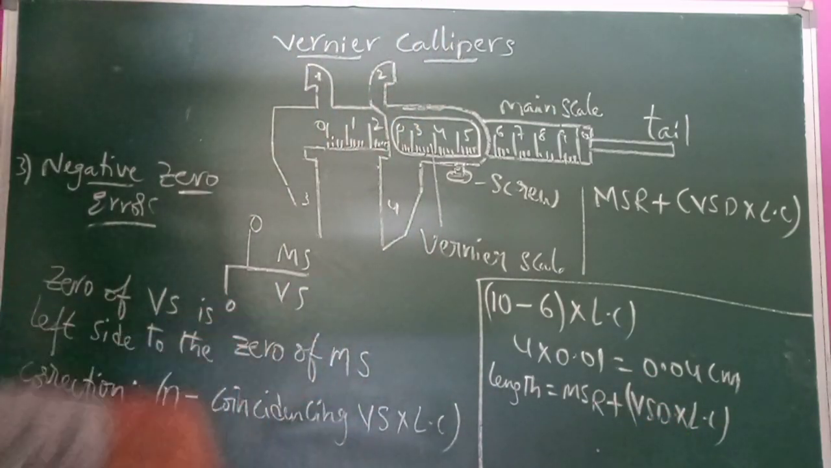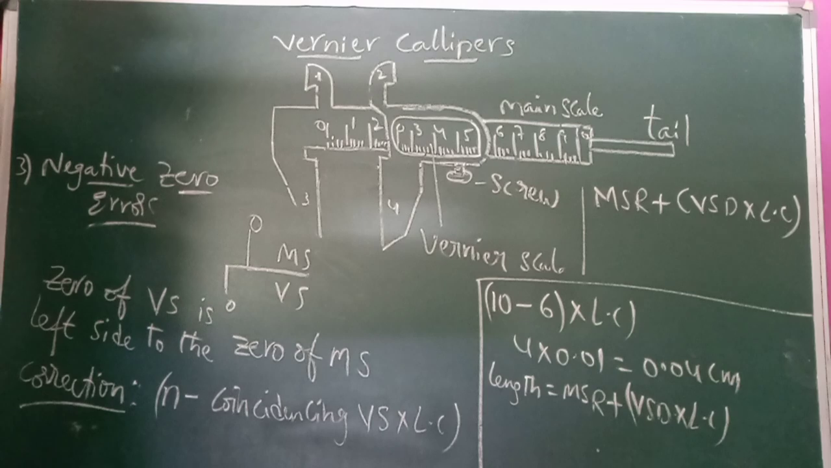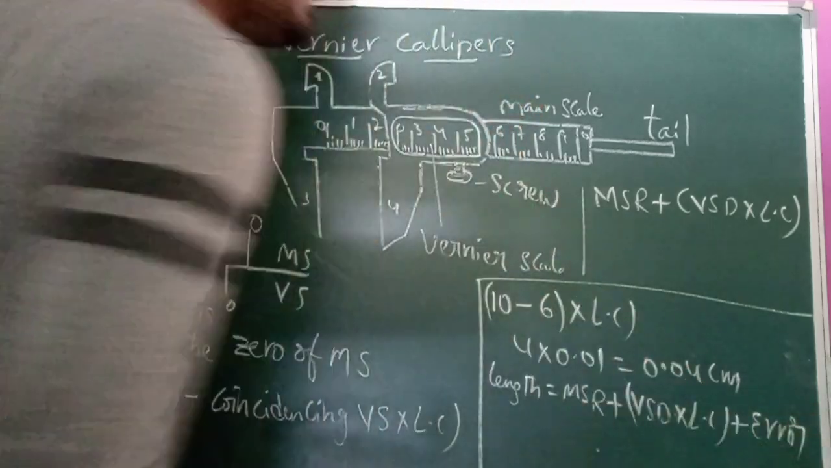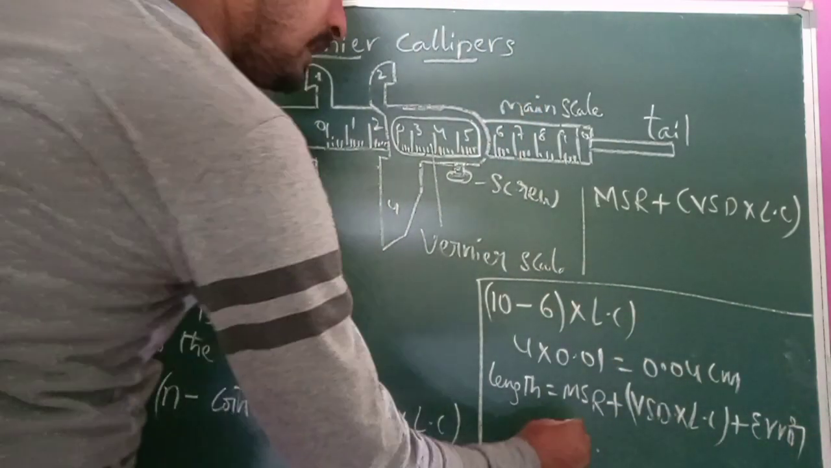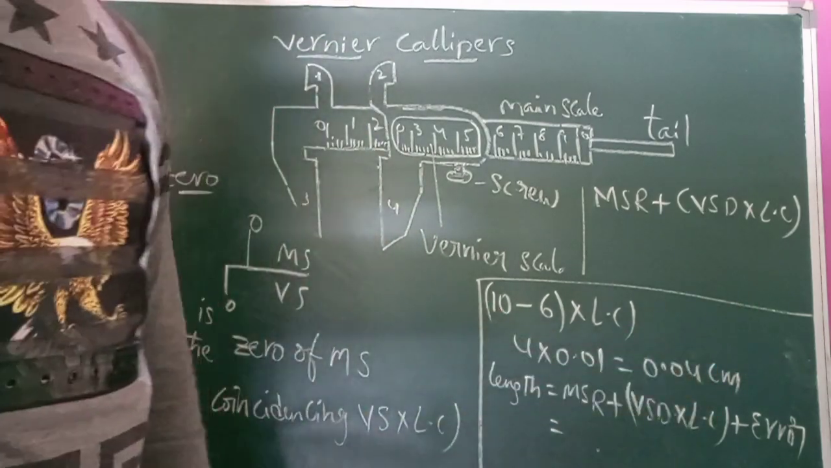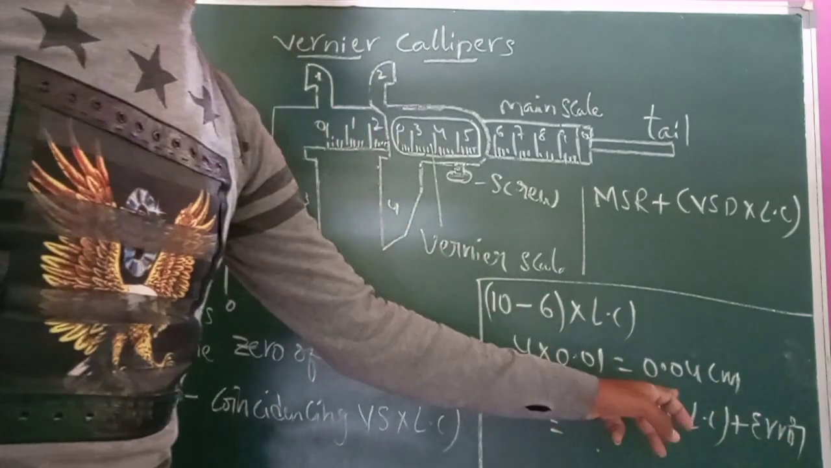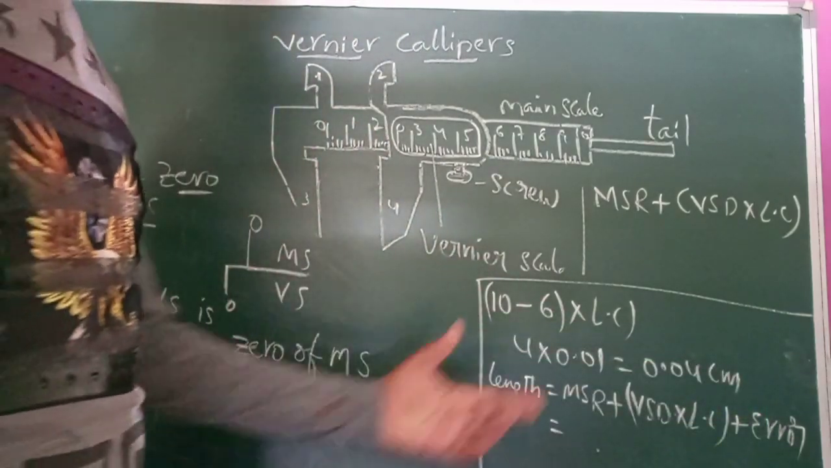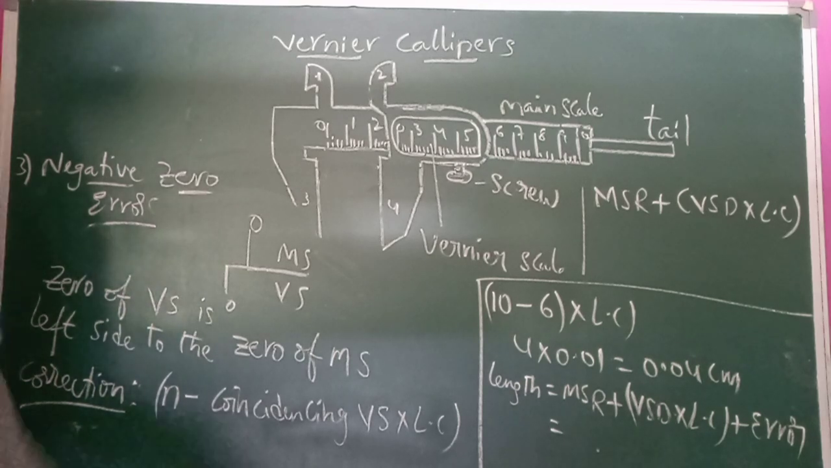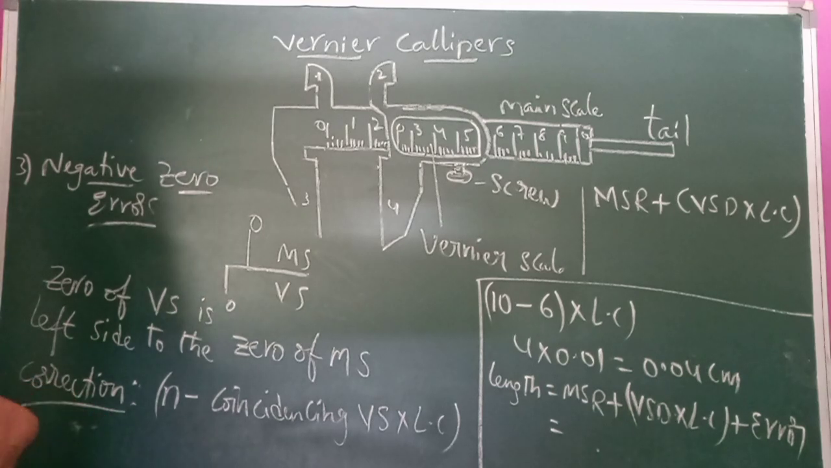For positive zero error we subtract the error, but for negative zero error we must add it. So it is MSR plus VSD into LC plus error, where the error value is 0.04. In this way we can get the length with a negative zero error vernier calipers. We can do the problems with the help of these formulas. In the next class, we will do some example problems based on vernier calipers. Okay children, thank you.